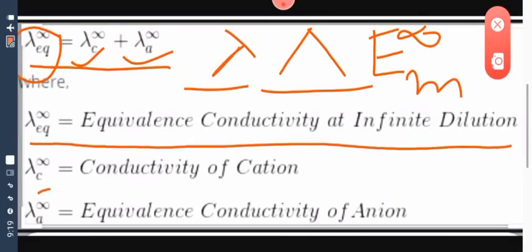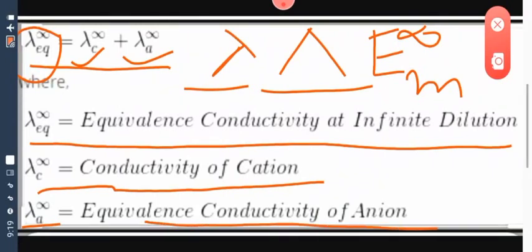Lambda with subscript C is the conductivity of cation, and with subscript A is the conductivity of anion. So this is how we find out the equivalent conductance or conductivity of a weak electrolyte with the help of its cationic and anionic components, by simply adding them up.